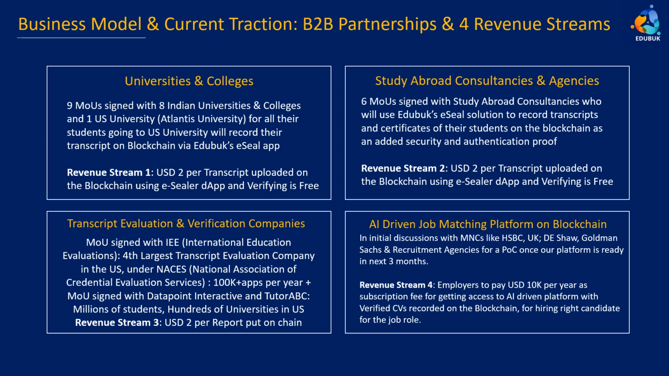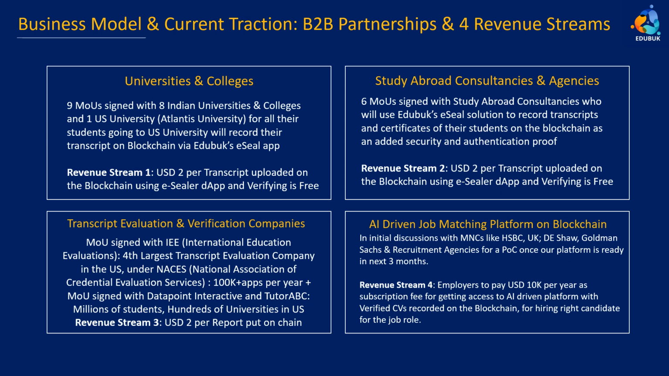And then we have done 2 mega MOUs. One is in the US, with the 4th largest third-party transcript evaluation company, 40 years old, under NACES, the National Association of Credential Evaluation Services, which all the universities in the US accept. So they do 100,000 applications per year. That's the volume we are getting from them for our eSeal product. Going forward, we have recently signed the MOU with them.